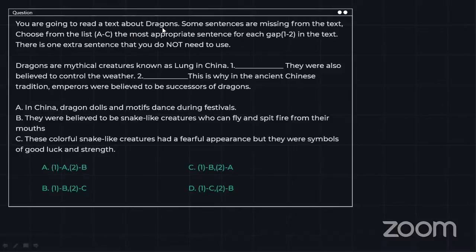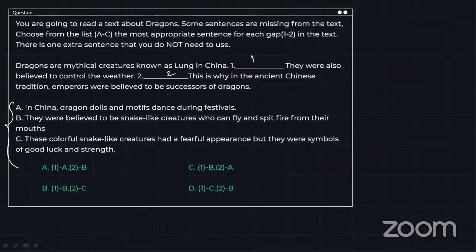Okay, let's move ahead with another question. You are going to read the text about dragons. What you have to do is put a sentence in blank 1 and blank 2 from either of these 3 sentences. All right, so let's do it together. Dragons are mythical creatures known as Lung in China. They were also believed to control the weather.